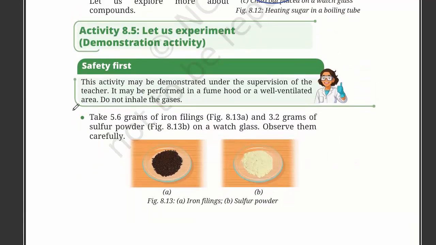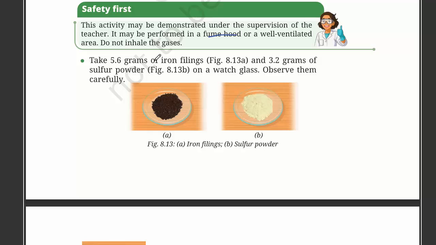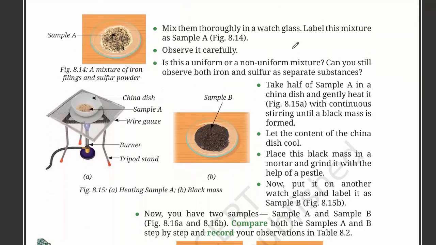Now let us do the fifth activity. We need to do this under the supervision of a teacher, with a fume hood or in a well-ventilated area. Take 5.6 grams of iron filings and 3.2 grams of sulfur powder. We have taken it here. On a watch glass, observe them carefully. Mix them thoroughly in a watch glass. So now we have mixed this. Right now this is a mixture.